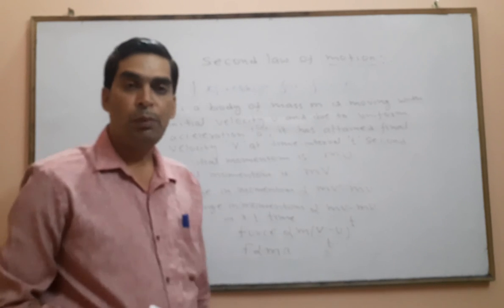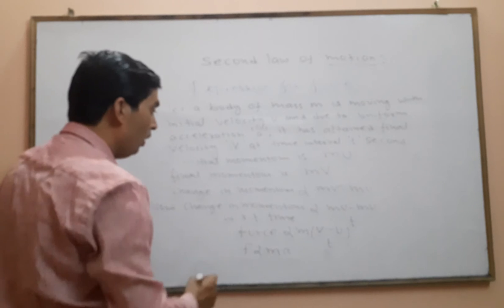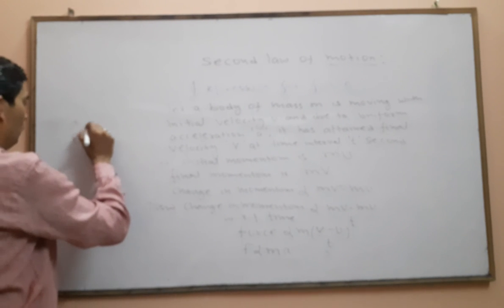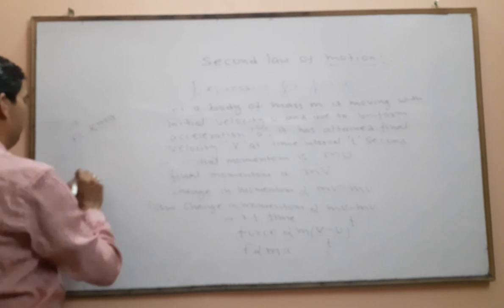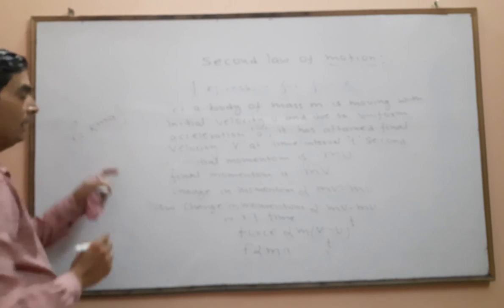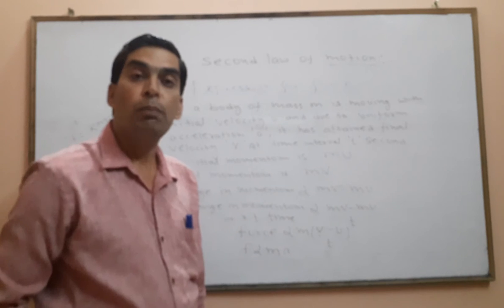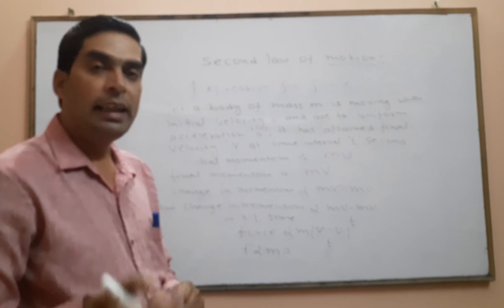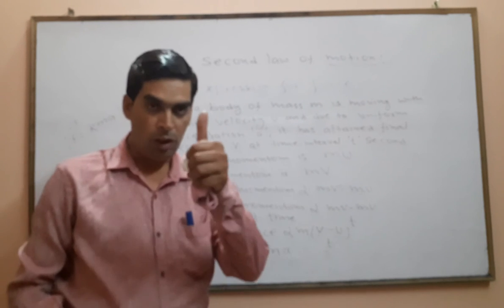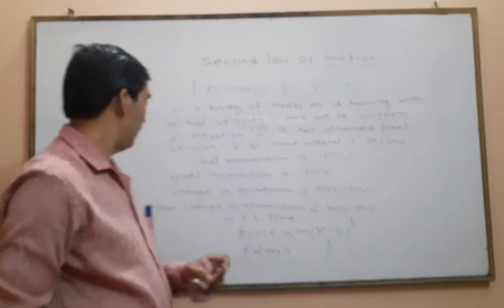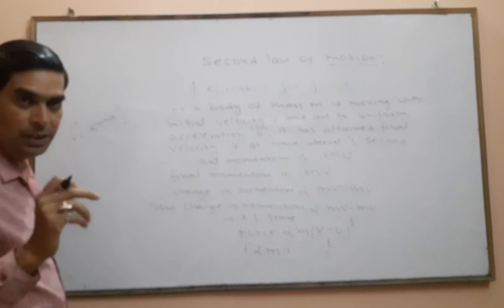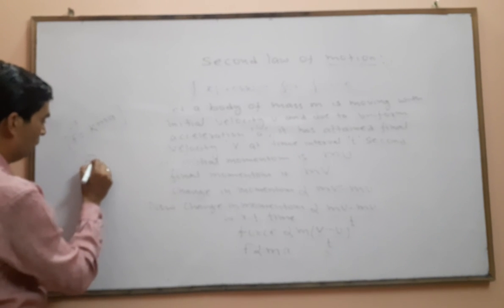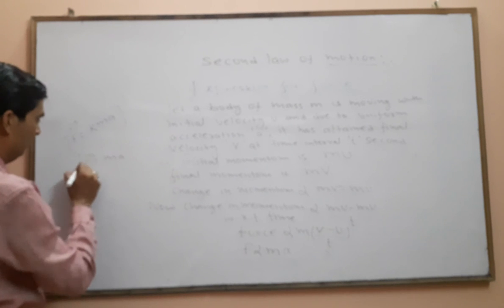So F is directly proportional to ma, or F equals kma, where k is a constant known as the proportionality constant. The value of k in the SI system is always 1. So we may conclude that F equals ma.